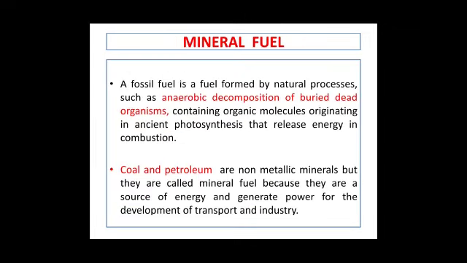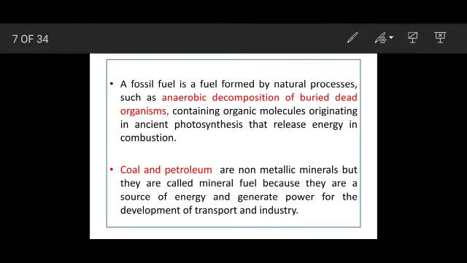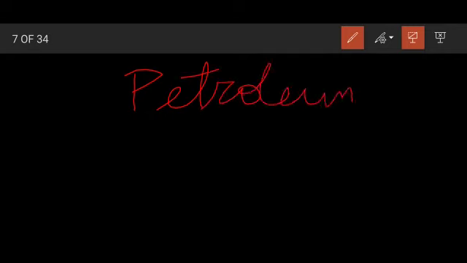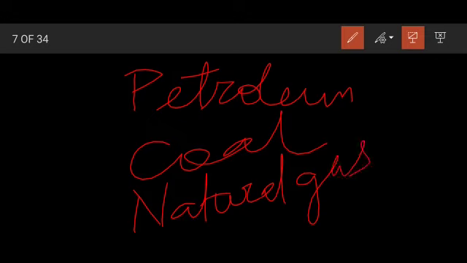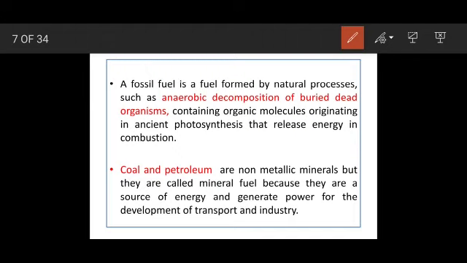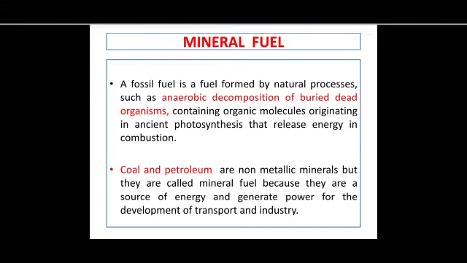Now the next one, mineral fuel. So children, mineral fuel includes petroleum, coal, natural gas. So I'll write down the three names. Petroleum, coal and natural gas. So these are the three sources of power which we call mineral fuel. So I hope you have understood. So let's proceed. So what about mineral fuel?